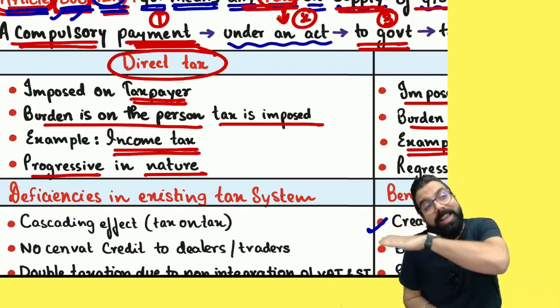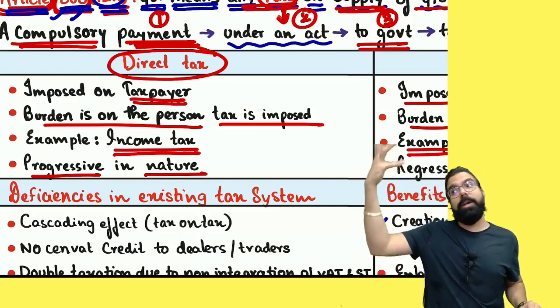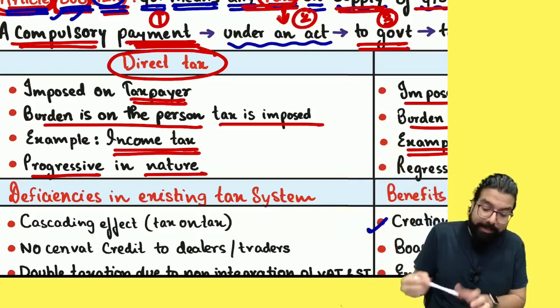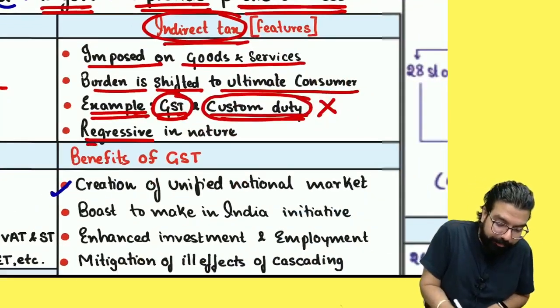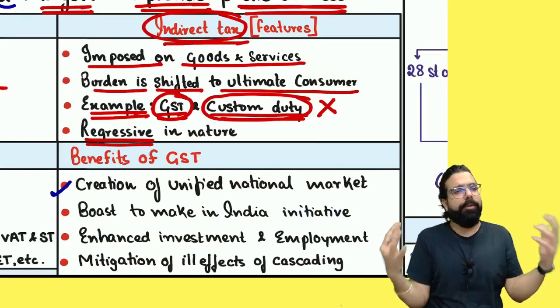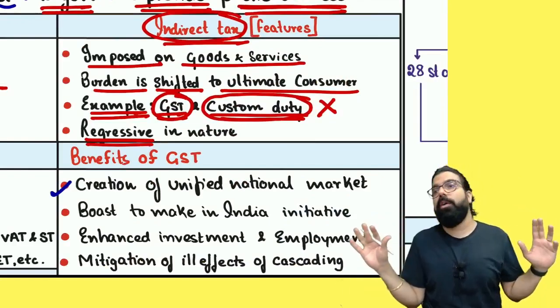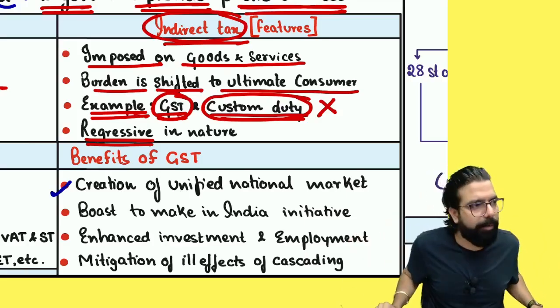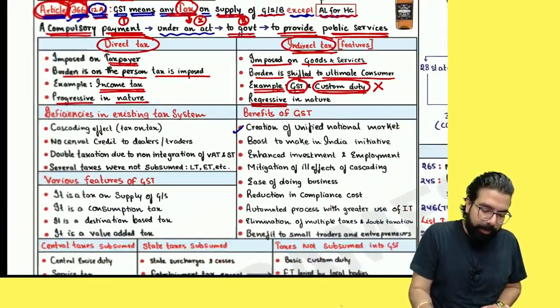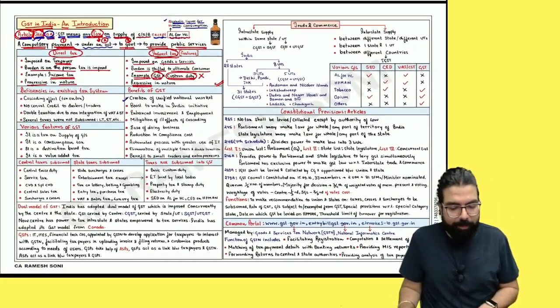It means it is the same for all income levels. Even if you are earning more, the tax is the same. Indirect tax is regressive. Regressive means what, everyone? Same for all income levels. Whether you are a very rich person or a poor person, it doesn't matter. It is the same for all income levels. Can we go ahead, everyone? Please see till here and tell me if you are 100% clear. Only then we go ahead.